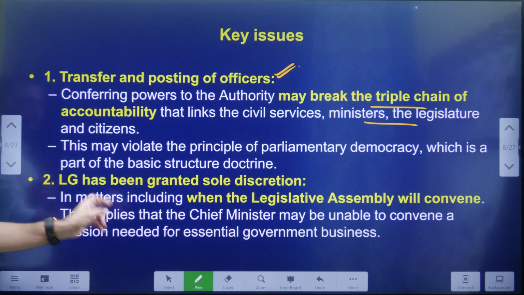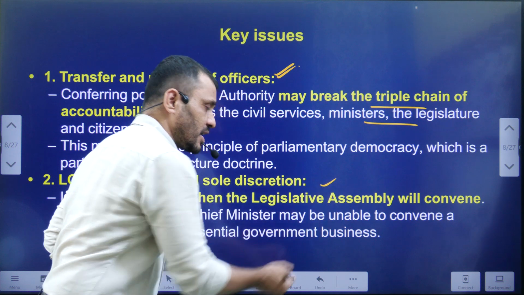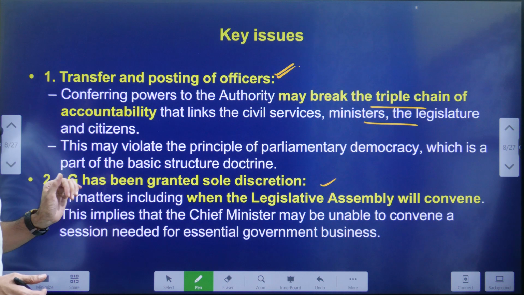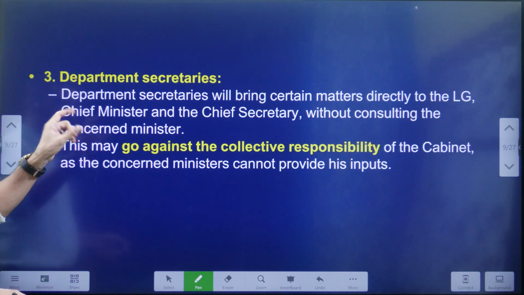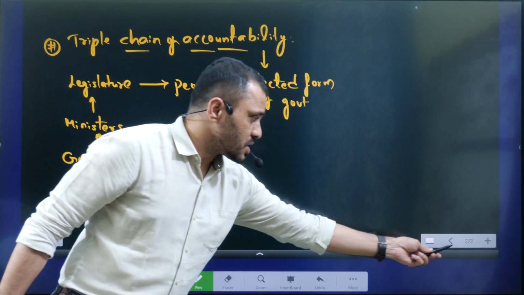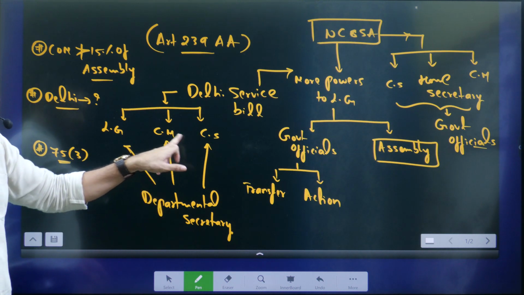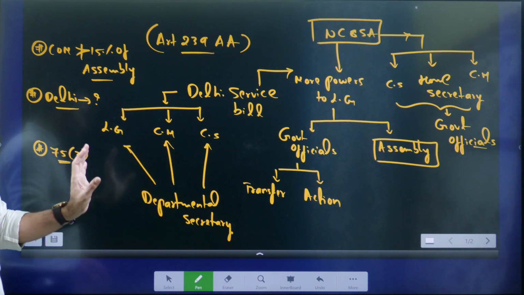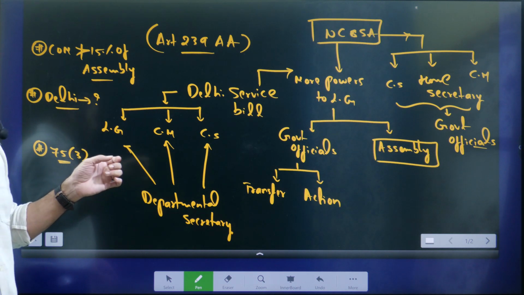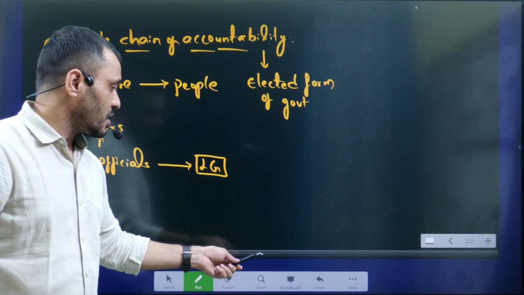And the next one: the LG has been given unlimited powers. Like I said earlier, he can decide when the assembly has to be summoned and when it has to be prorogued. That is also against the parliamentary form of government. Third, like I said earlier, government officials can directly report to the chief minister, chief secretary or lieutenant governor, bypassing the ministers. That means the ministers' collective accountability is missing, which is very essential in the parliamentary form of government. So that is also one of the complications.